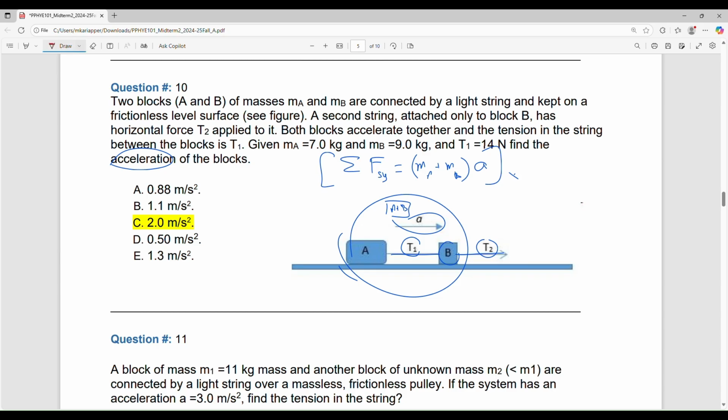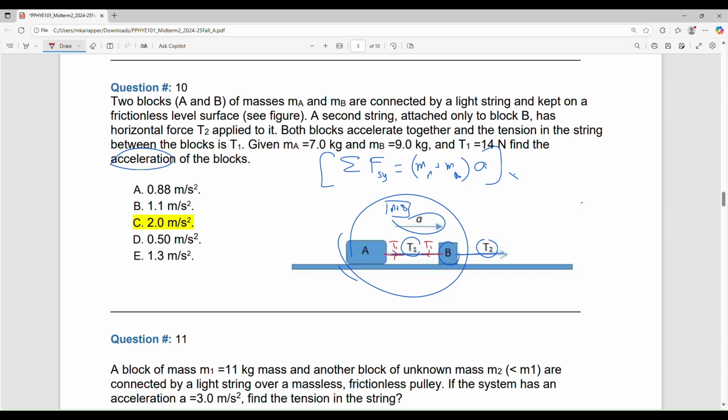Okay, so I need the red pen. See, T1 on A to the right. This is also T1 on B to the left. If you consider them as a system, there's a T1 to the right and a T1 to the left. They will cancel in the x direction.